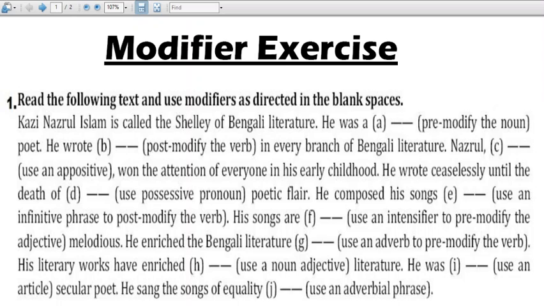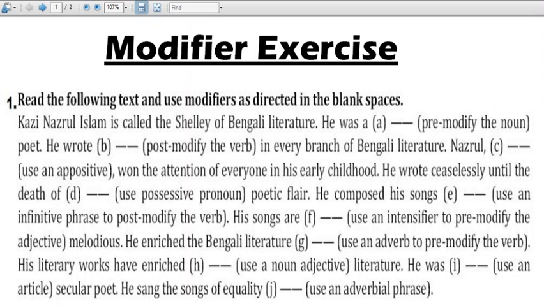So he wrote dash every branch of Bengali literature. We can write he wrote almost in every branch of literature, or he wrote greatly in every branch of Bengali literature. So if pre-modify the noun is given we will put an adjective, if post modify the verb is given we will take an adverb.